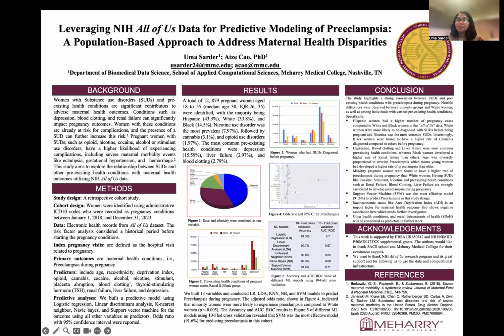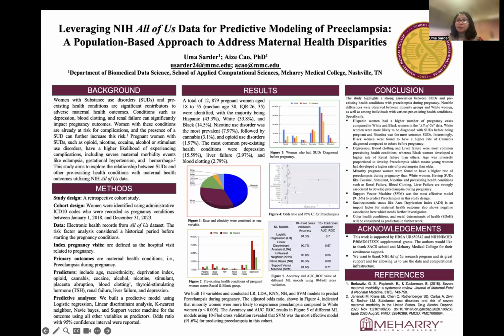The key predictors include various substance use such as opioid, cannabis, cocaine, nicotine, alcohol, along with pre-existing health conditions like depression, blood clotting, TSH, renal failure, liver failure.